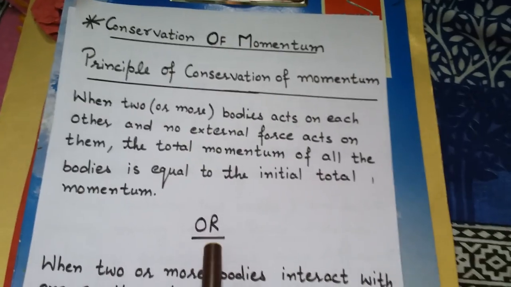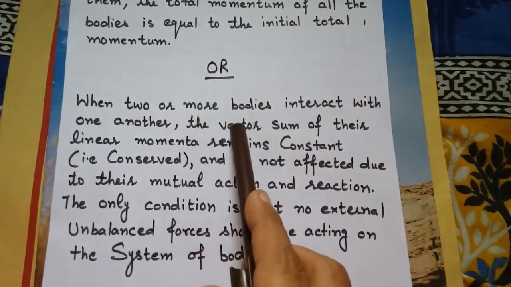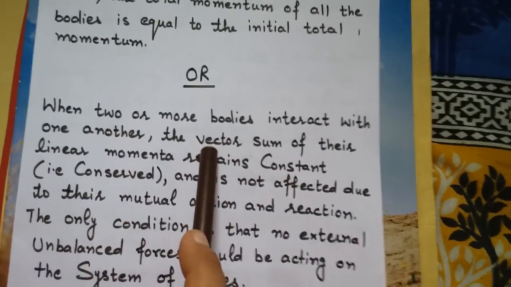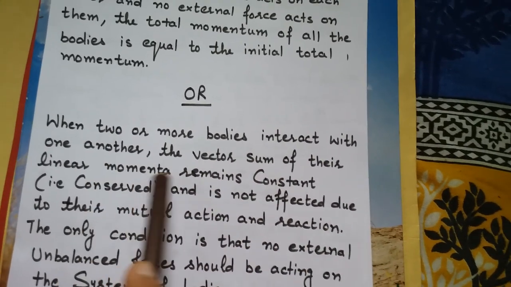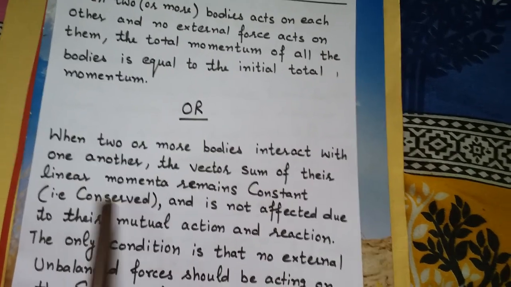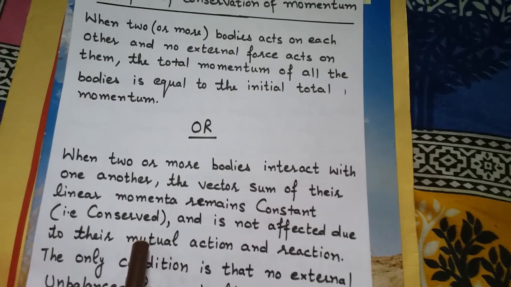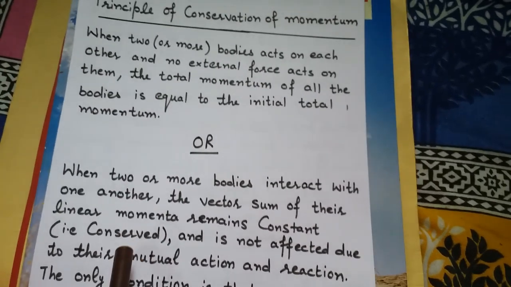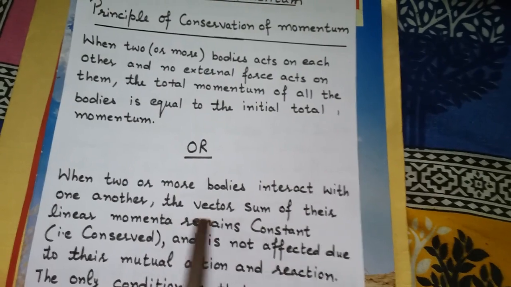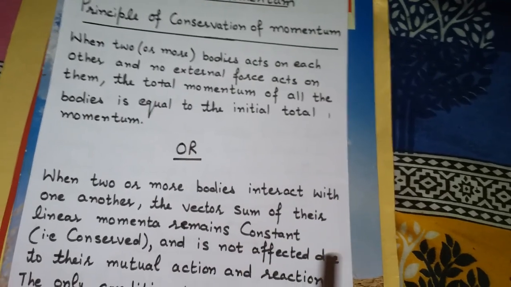This can be written in this manner as well: when two or more bodies interact with one another, the vector sum of their linear momenta remains conserved. That means the total linear momentum before collision, before interaction, is equal to the total linear momentum after collision. So we can say the total linear momenta remains conserved and is not affected by their mutual action and reaction.